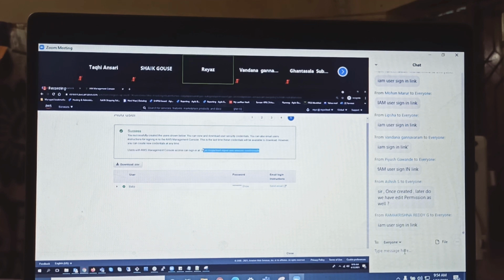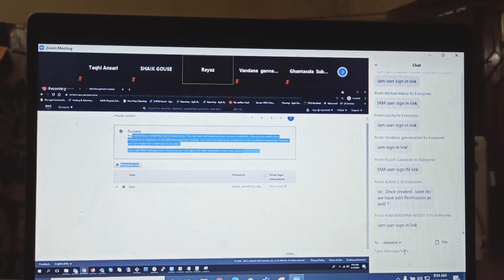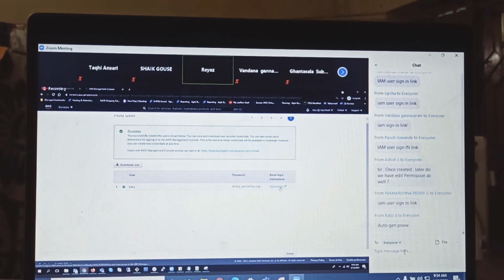Yeah, so guys, this is an IAM user sign-in link. After I have created Babji's account, now what I'll do is copy this URL. This is a username, and this is the nasty password that you got. And if you click on send mail, directly it will drop an email to you. But the thing is, you should have the email configured, or you just go to your email and compose